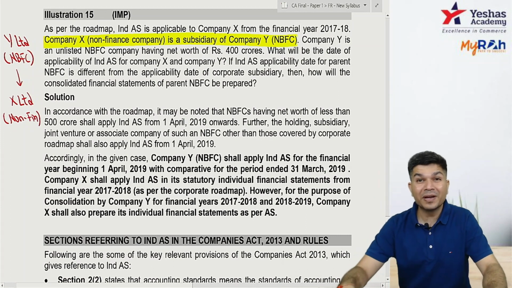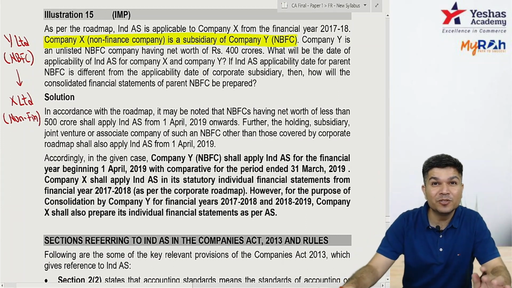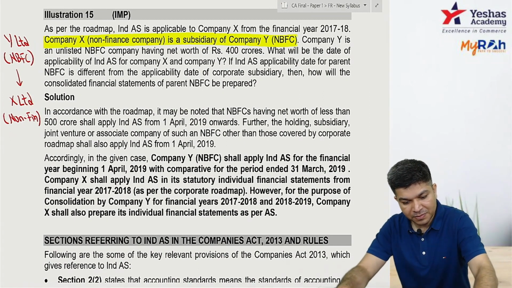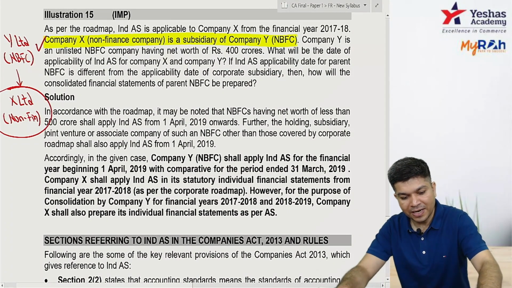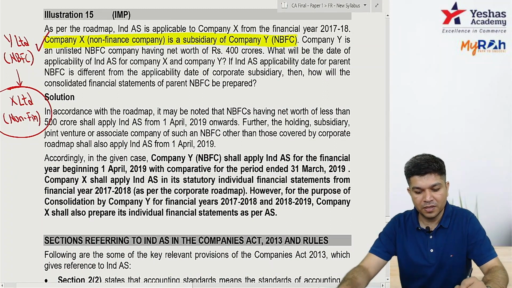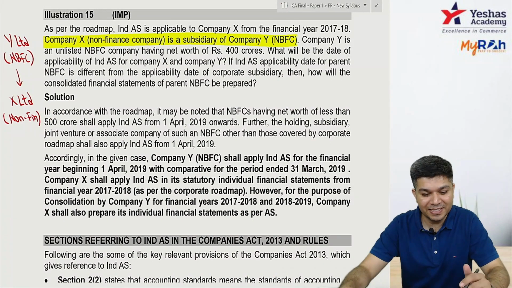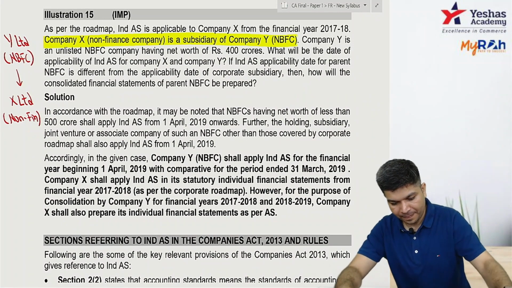Now from 1/4/16 to March 18, X is having Ind AS, but Y doesn't have Ind AS. So from 1/4/16 to March 18, X has to give data to Y as per AS.